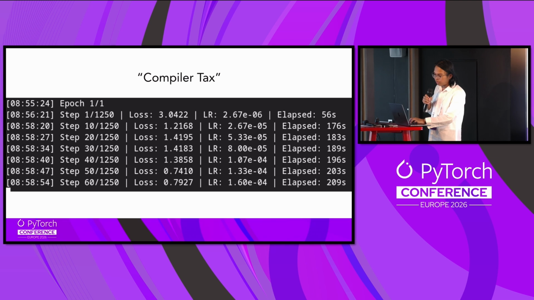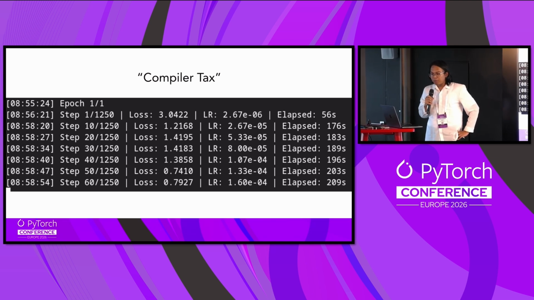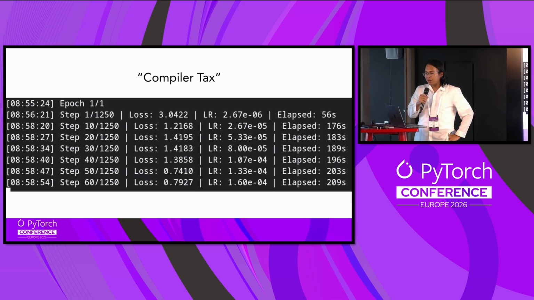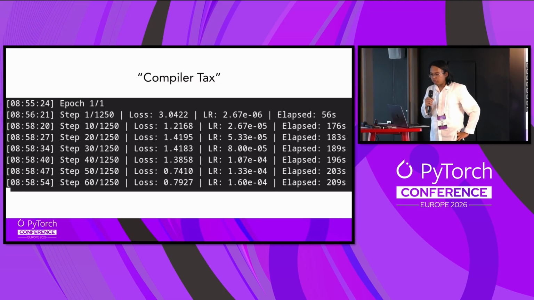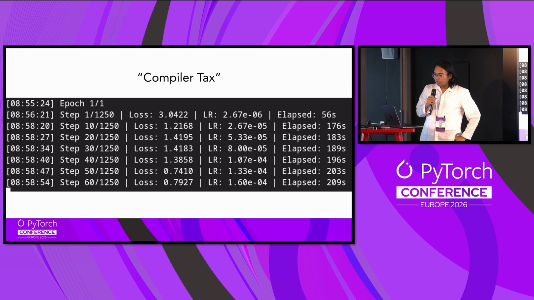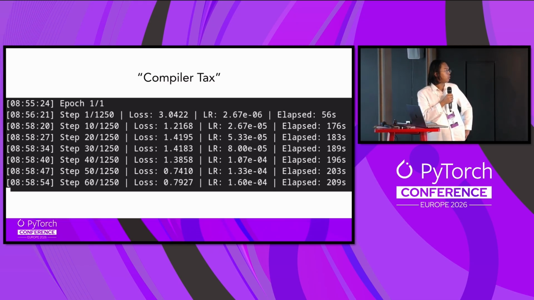I trained the models. So you have this thing called the compiler tax. You have this compile step, right? I mean, for GPUs, PyTorch itself has the compile method. What sets the compiler tax apart is that this is for TPUs and Trainium.